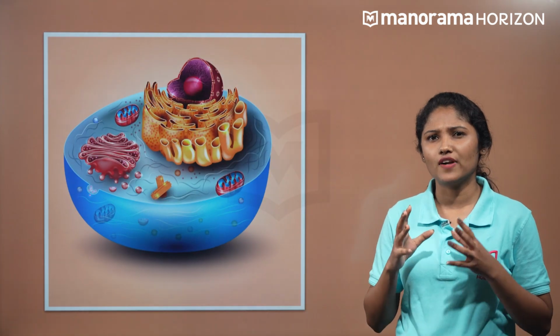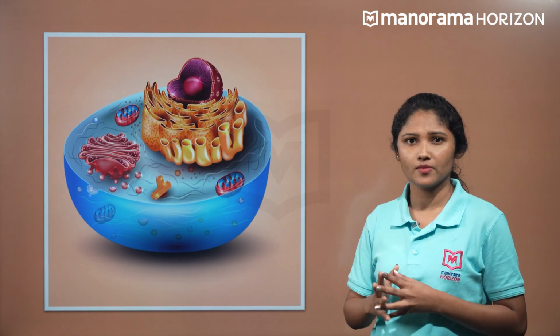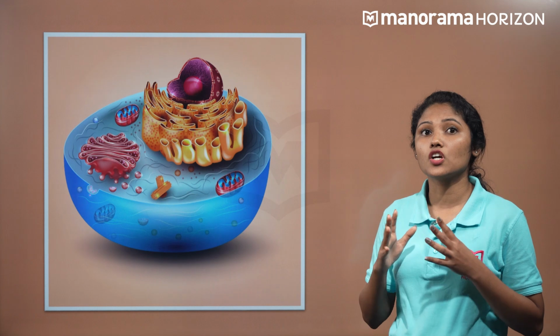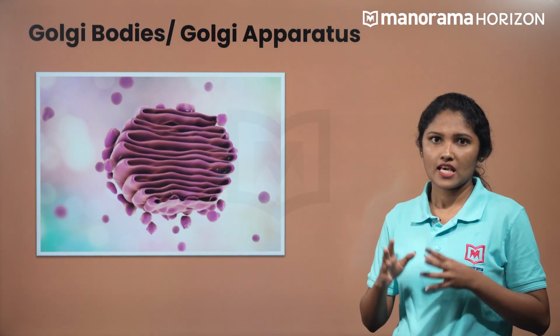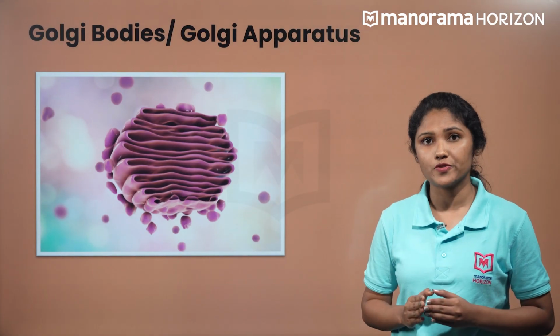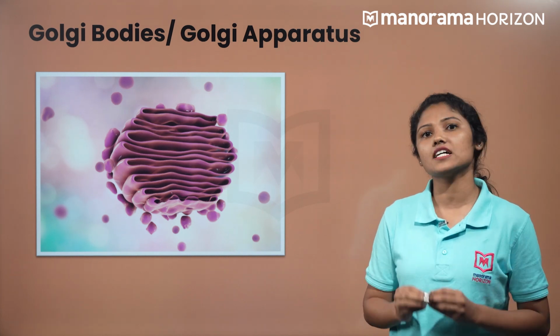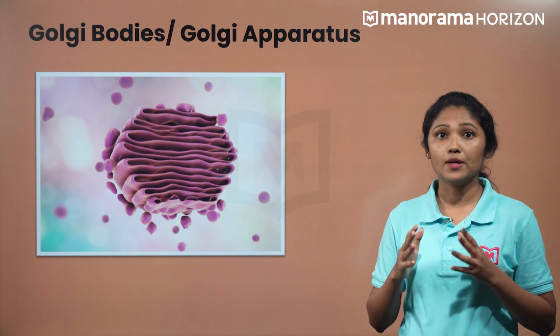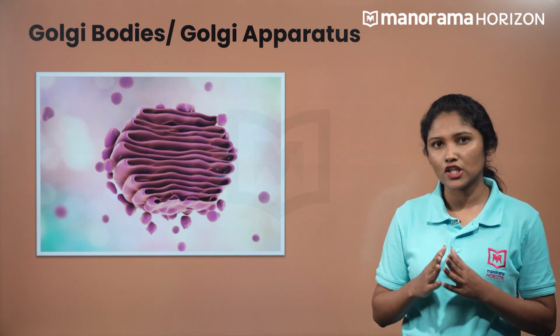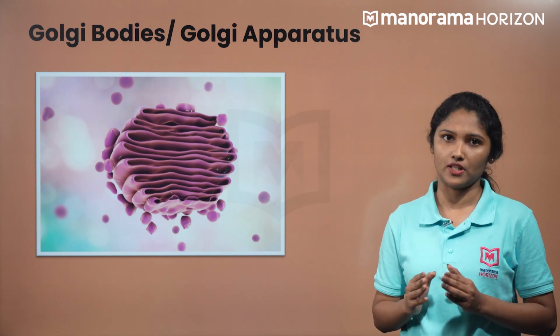Have you seen a flattened disc-shaped structure? They are the Golgi apparatus. This structure was first observed by Camillo Golgi in 1898 and thus named after him. In plants, they are called dictyosomes, which are small units.